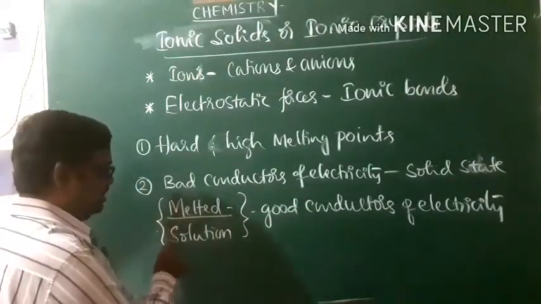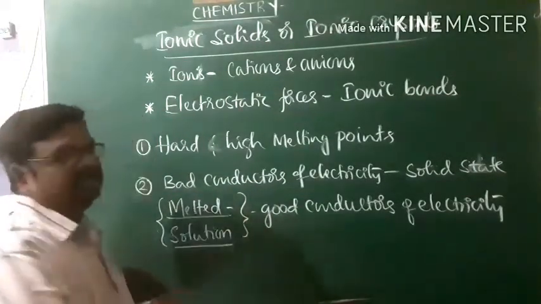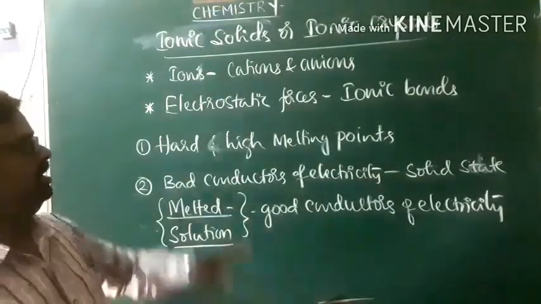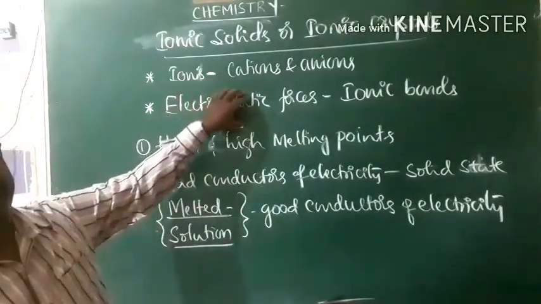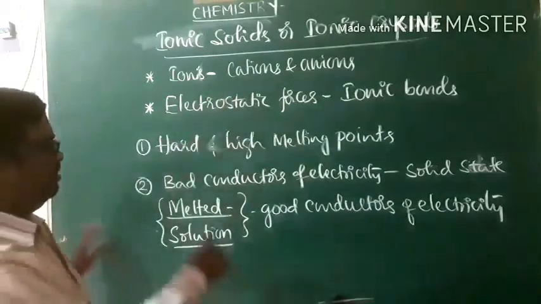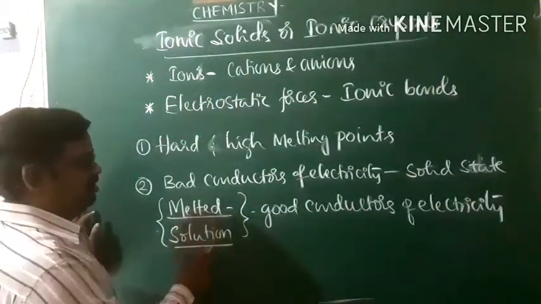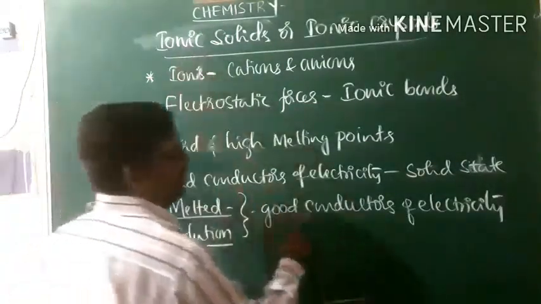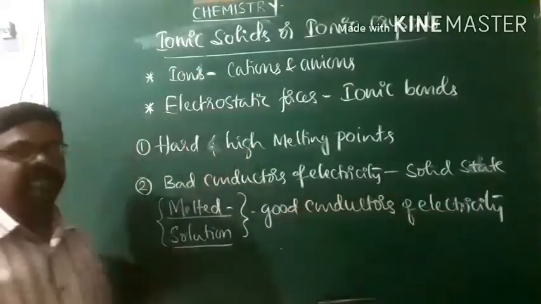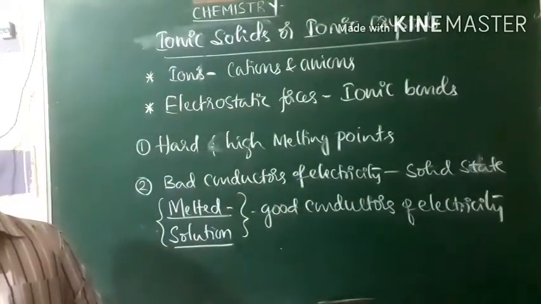In molten state or in solution, cations and anions are freely moving due to the destruction of the strong electrostatic force of attractions. That's why in molten state or in solution, ionic crystals are very good conductors of electricity, right?